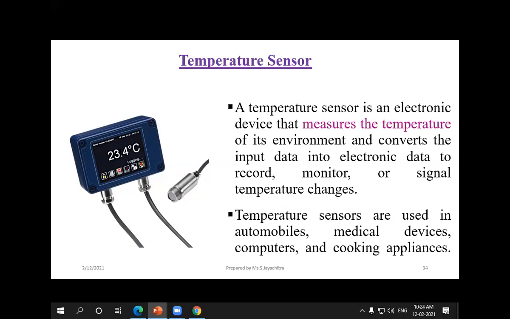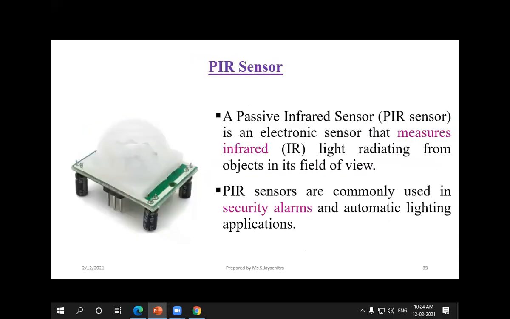For example, in cooking appliances, we set the temperature when baking a cake or anything in the microwave oven. In medical devices, we monitor the health conditions of a patient. Even if the patient is in some other location, we can measure the temperature, pressure, and everything.